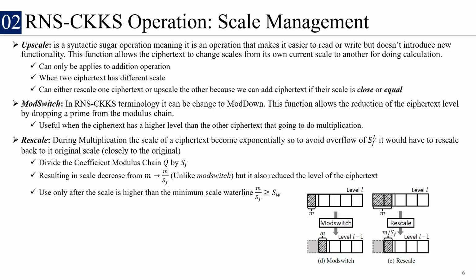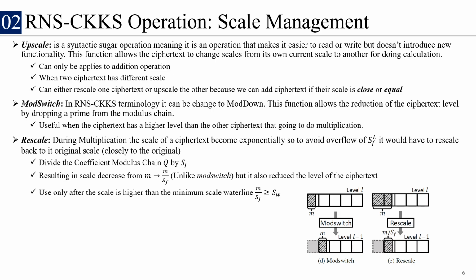The second most important operation is called rescale. During multiplication, the scale of the ciphertext doubles exponentially, so it doubles every time we do multiplication. To avoid the overflow of scale, we need to rescale back to a scale close to the original.